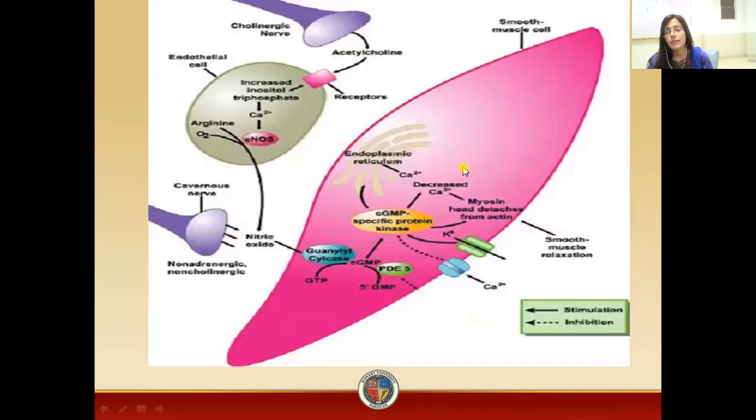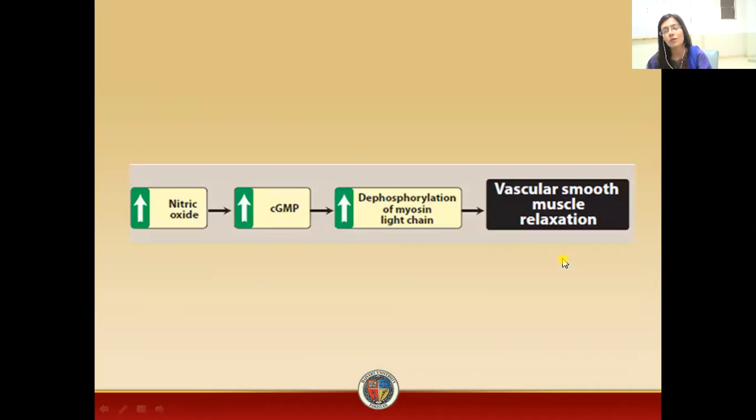This figure is representing that with the increasing level of cyclic GMP, there is decrease in the calcium. As a result, the myosin head detaches itself from the actin. So as a result, we are getting smooth muscle relaxation. We are getting a vasodilatory effect. This is a Lippincott's diagram, which is also representing that whenever there is an increased level of nitric oxide, there is increase in cyclic GMP. There is dephosphorylation of myosin light chains. As a result, there is vascular smooth muscle relaxation. There is a vasodilatory effect.